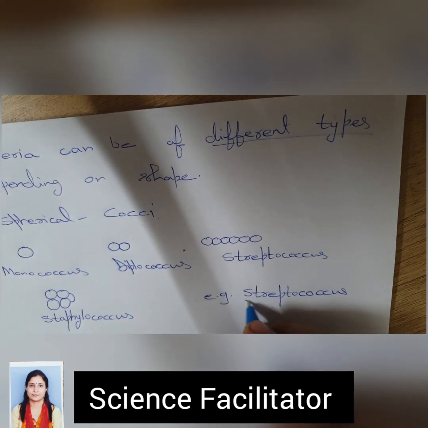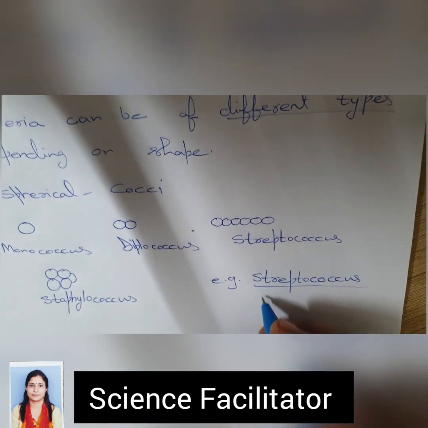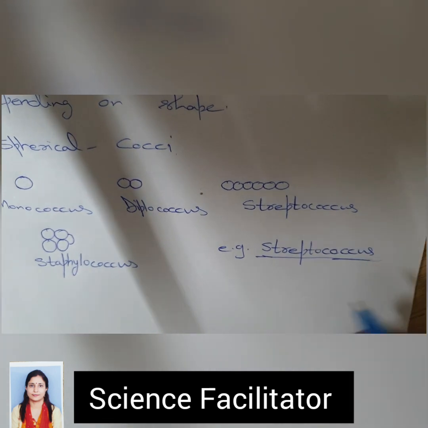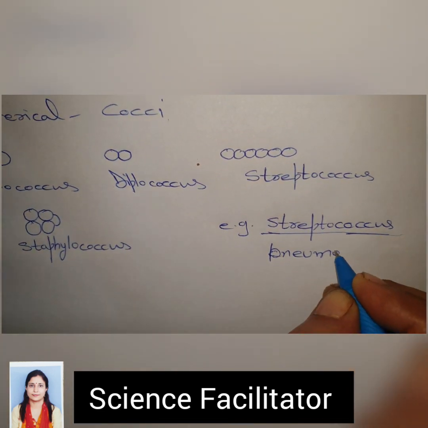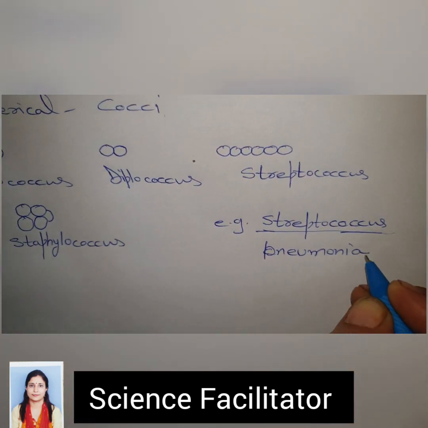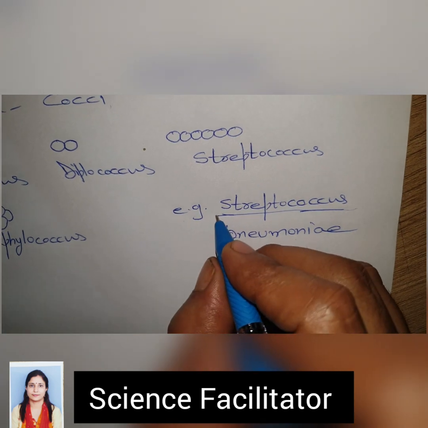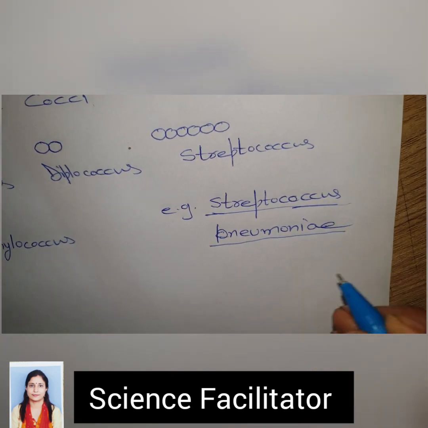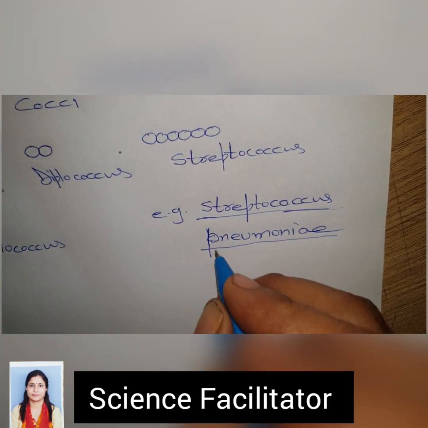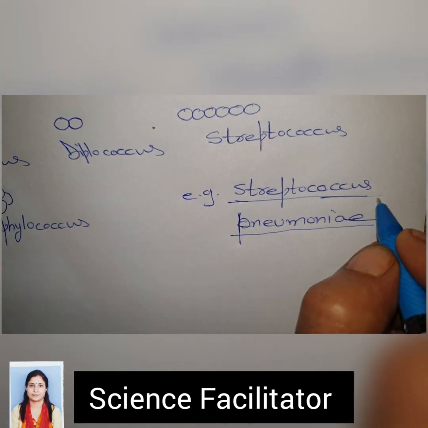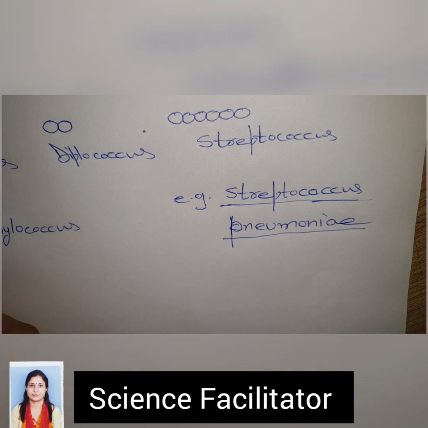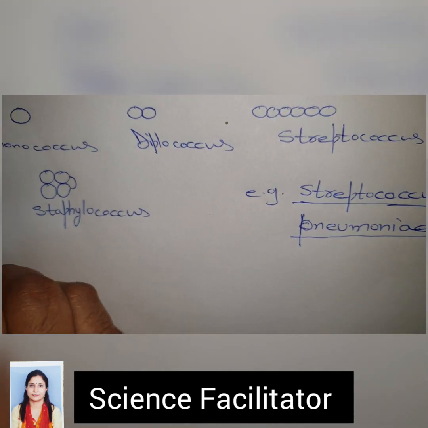And we are writing two words, where the first letter of the first word is capital and the first letter of the second word is small, and they are underlined separately while writing their names. Scientific names we write in that way.